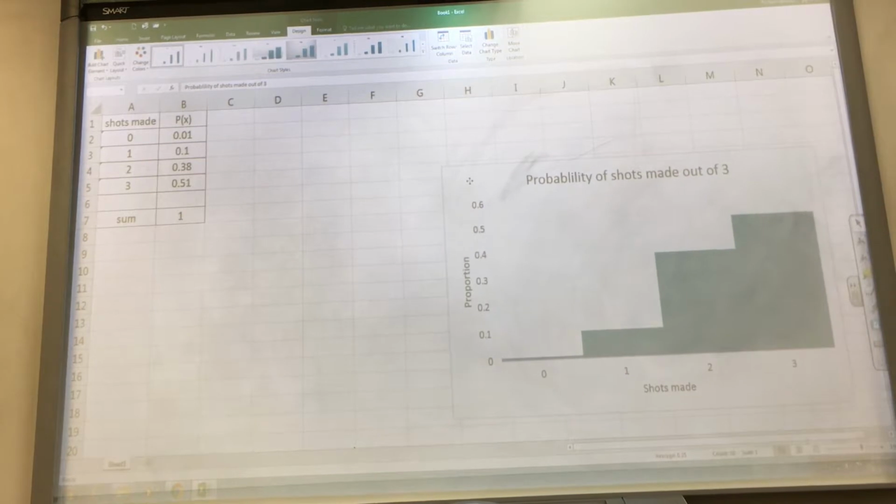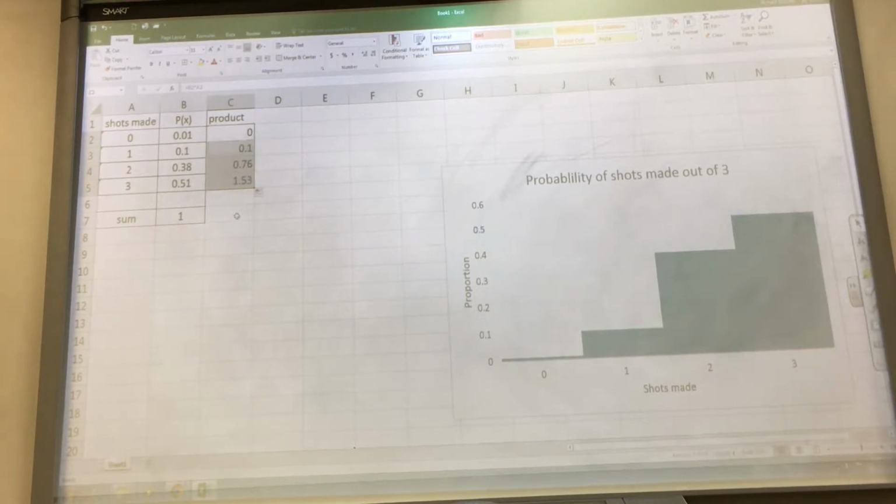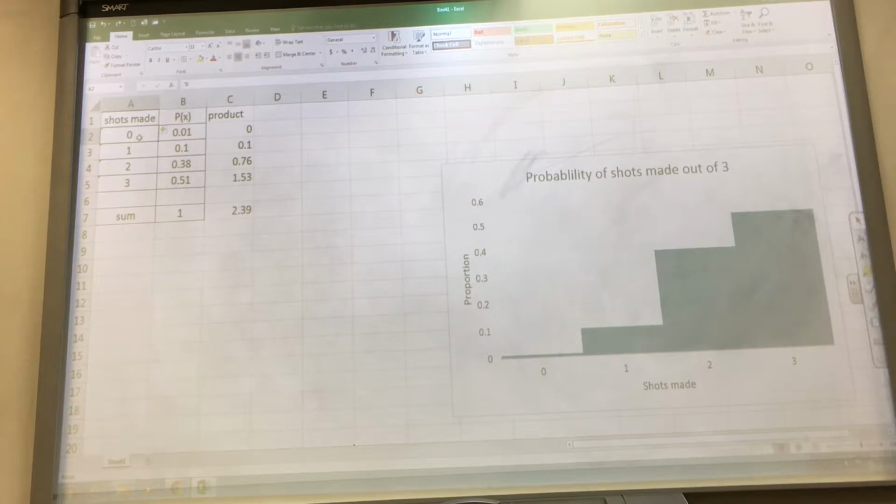Now, slide that out of the way. Now let me show you something that's pretty cool about Excel. We're going to redo this just to make sure I did the math right, but I think I did. I want to find my product here. Technically I'm taking a number and multiplying it by a text. Excel's smart enough that that actually works. Then I add them up. Get 2.39 just like I did. Now typically, if I had a word here and tried to multiply that by 0.01, it would say, hey, that's a problem. But Excel sometimes is pretty smart. In this case it was. So that works out to be my mean.